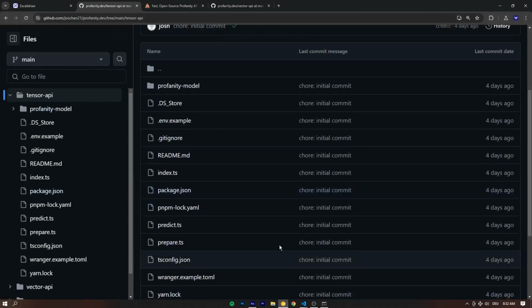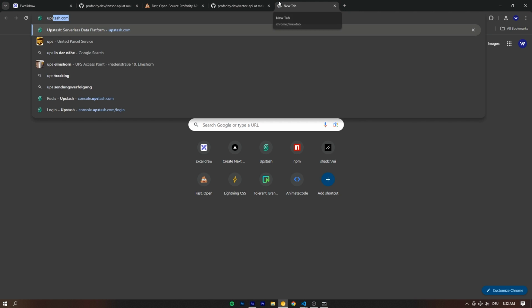And in order to connect to our vector database, that's really easy. Let's head over to upstash.com.